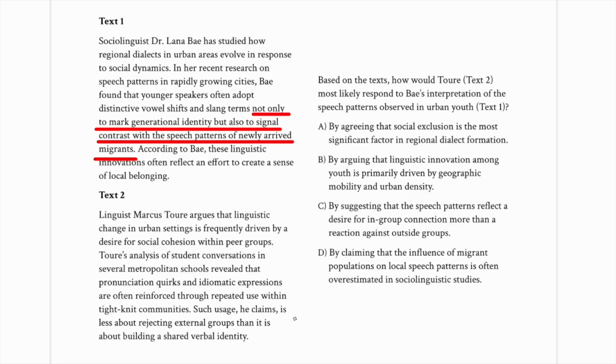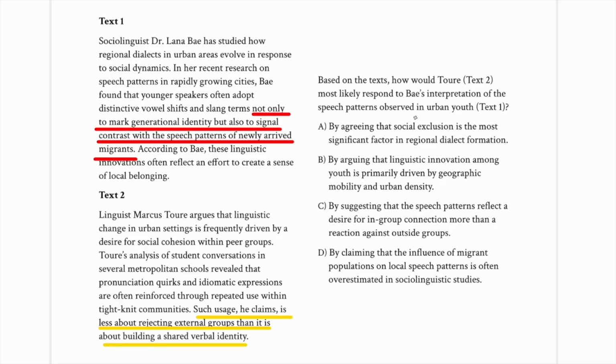But down here at the bottom, it says that it is less about rejecting external groups than it is about building a shared verbal identity. So he would agree with one part of it, the idea of building a shared identity, whether generational or otherwise, but he would disagree with the part about excluding external groups such as newly arrived migrants.